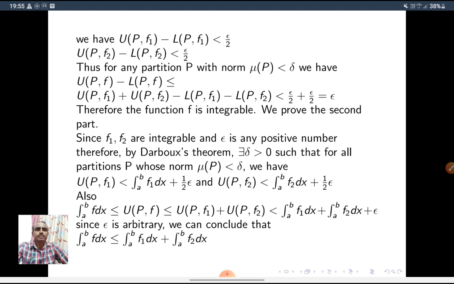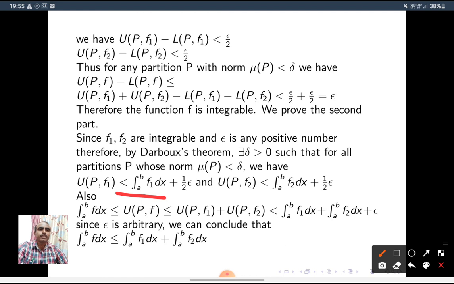To prove the second part, since f1 and f2 are integrable and epsilon is any positive number, by the Darboux theorem there exists a delta greater than 0 such that for all partitions P whose norm is less than delta, we have UPF1 is less than integral A to B F1 dx plus 1 by 2 epsilon. In the Darboux theorem we have the upper integral A to B F1 dx, but since F is integrable, the upper integral is equal to the lower integral. So directly I write integral A to B F1 dx plus 1 by 2 epsilon, and UPF2 is less than or equal to integral A to B F2 dx plus 1 by 2 epsilon.